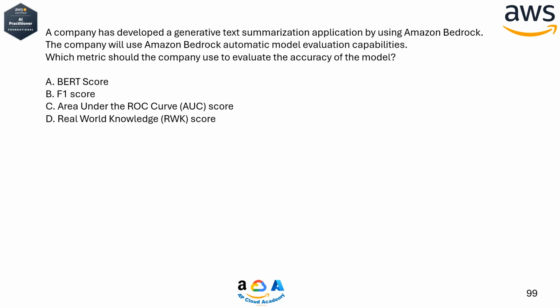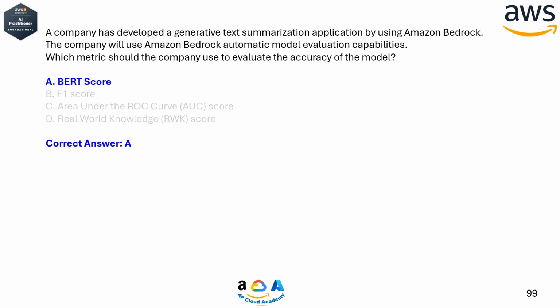A. BERT score. B. F1 score. C. Area under the ROC curve, AUC, score. D. Real world knowledge, RWK, score. Correct answer, A. BERT score.